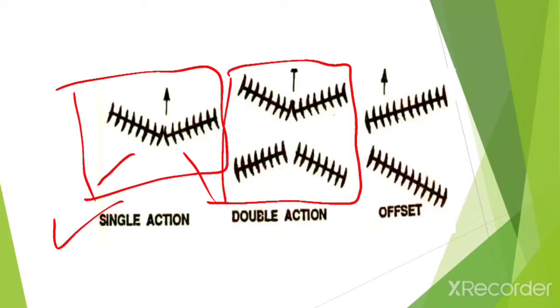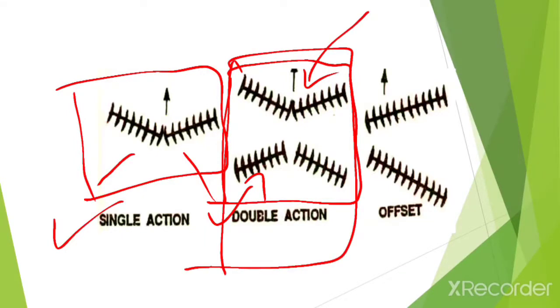Here are two sets of gangs, and behind this again there are two sets of gangs. Thus the entire field is worked twice in each trip. So due to the double action, the entire field is worked twice in each trip. Again there are two types, tandem and offset. This is the diagram of offset.